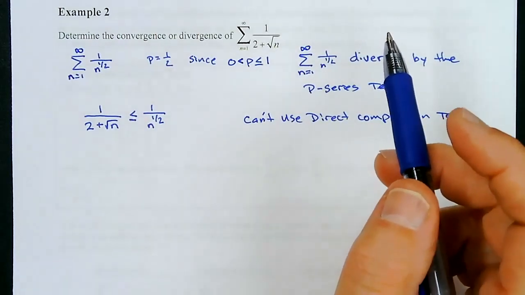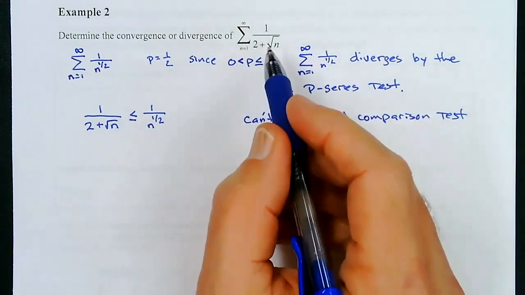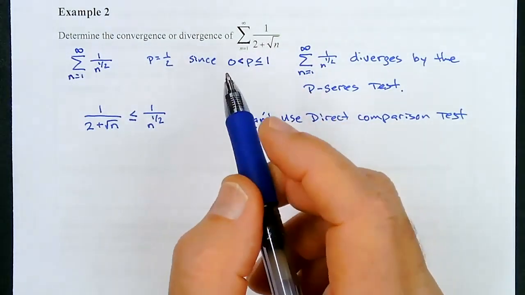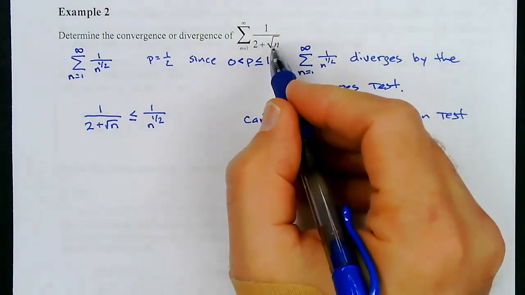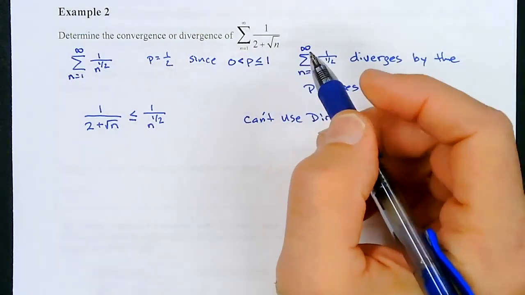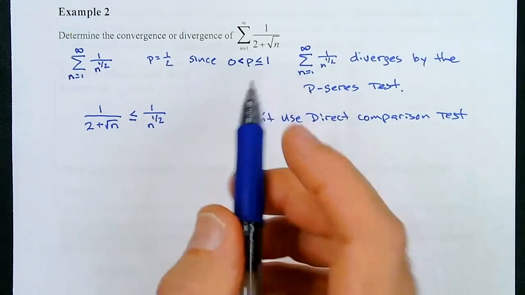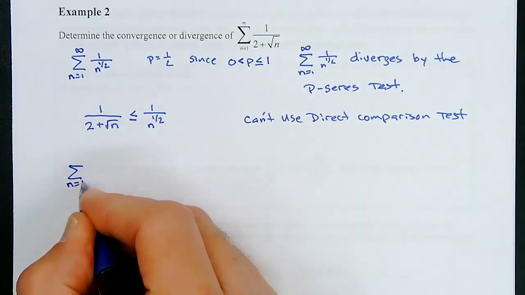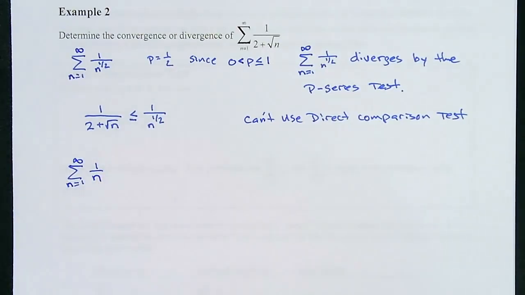So what if we take a look at something where the denominator is going to be bigger than this denominator, right? Because if we can show the denominator is bigger than this one, then that means the fraction is going to be smaller, right? So something that's going to eventually be bigger is this. Sigma n equals 1 to infinity of 1 over n. So that's a power of 1.